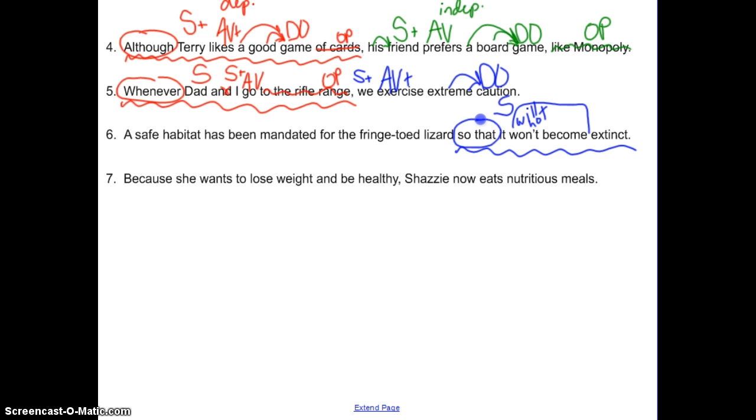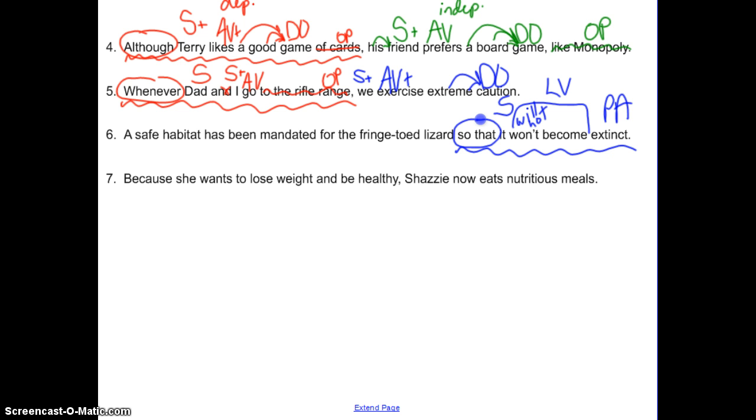Now we've got to remember become. What kind of a verb is become? Is that an action or is that a linking? Was that on our linking verbs test that we memorized? Am, is, are, was, were, be, being, been. We had our 5 senses and grabs. Grow, remain, appear, become. So that's a linking verb. What follows a linking verb? Subject plus linking verb, a PA or PN. So we've got to think, is extinct a PA or PN? We can check to see if it's a noun. What do you put in front of a noun to see if it's a noun? The. Is it the extinct? Does that make sense, Anne? So it's got to be a PA.